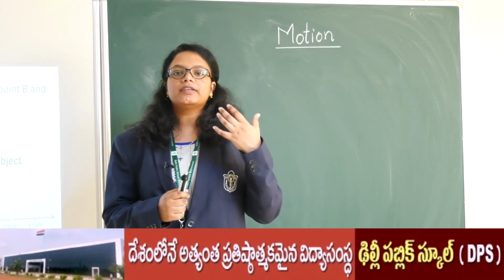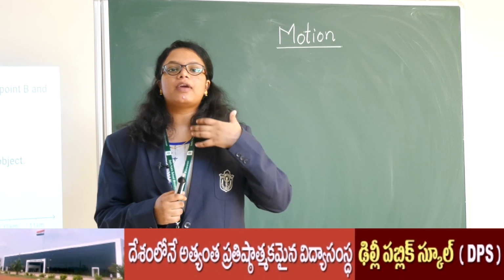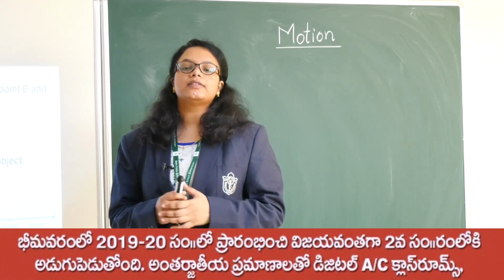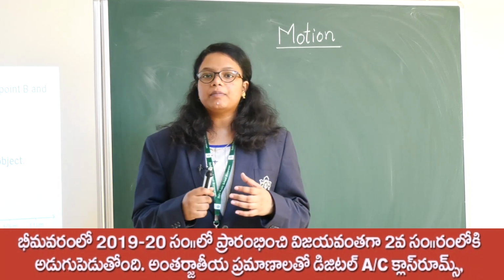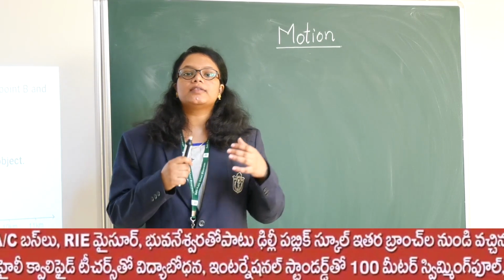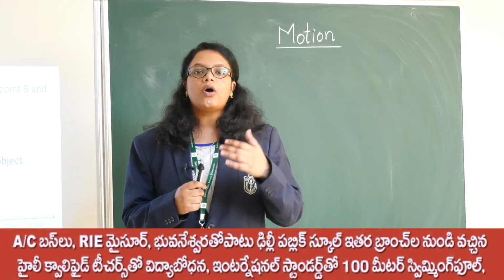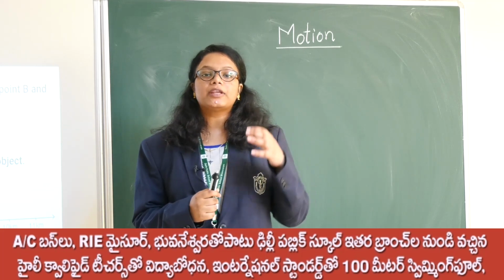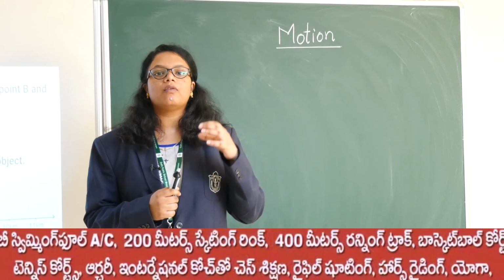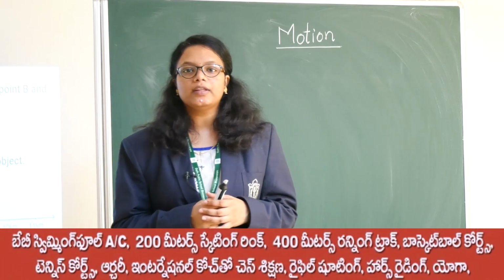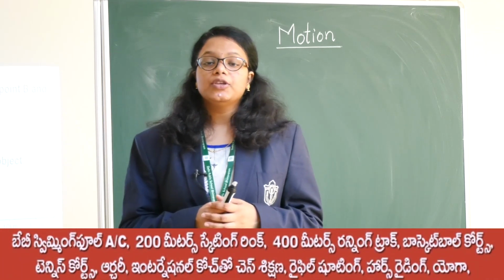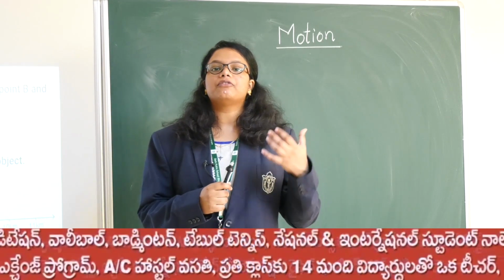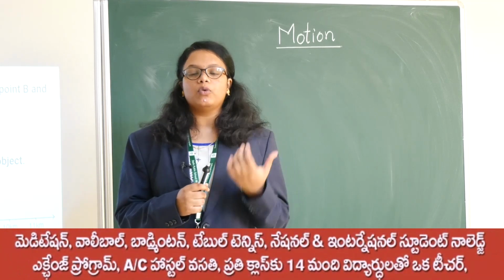For describing motion, suppose I am in Delhi Public School and you are 2 kilometers away from Delhi Public School. That means for you, Delhi Public School is right now a reference point. You are comparing how far you are from Delhi Public School. So Delhi Public School becomes a reference point over here. This kind of reference point we can also call the origin. So we have to describe our motion by fixing some origin, and from there we consider the motion.